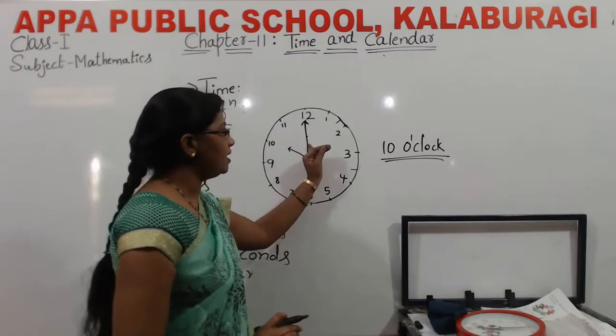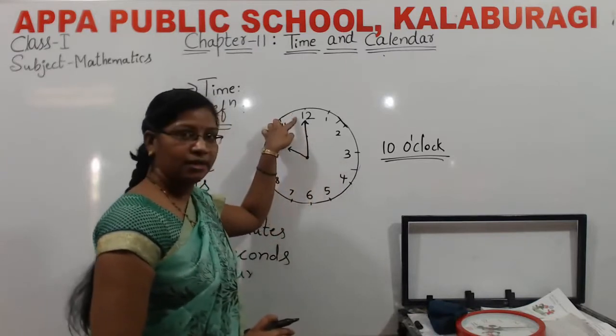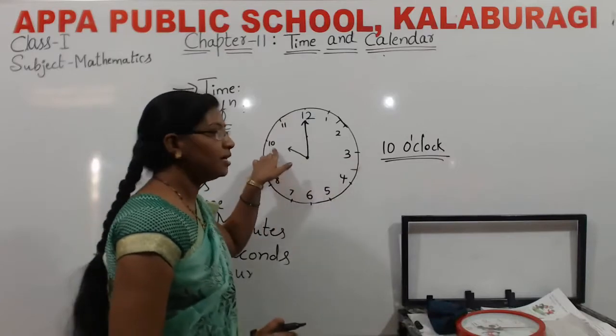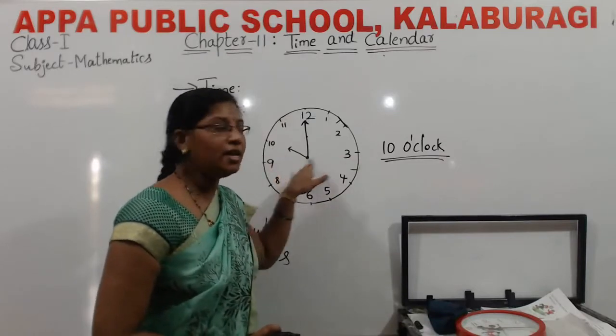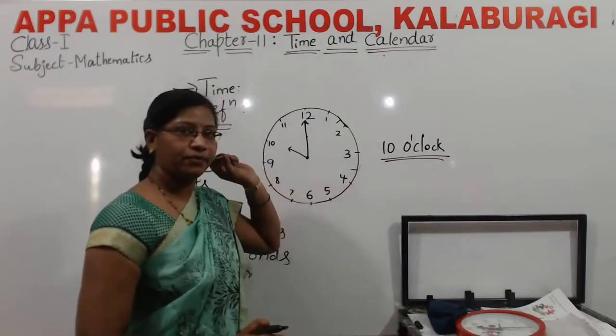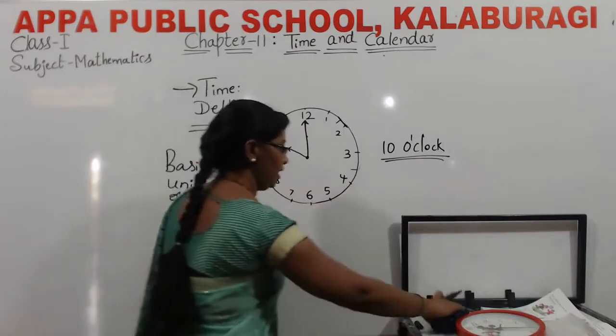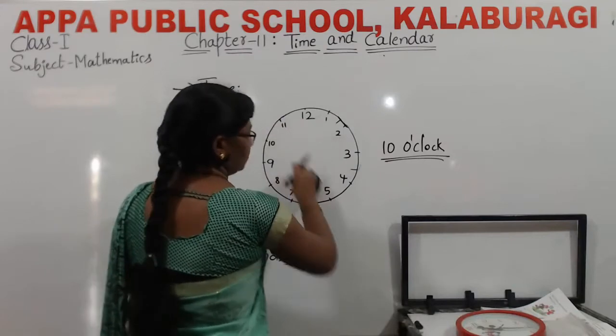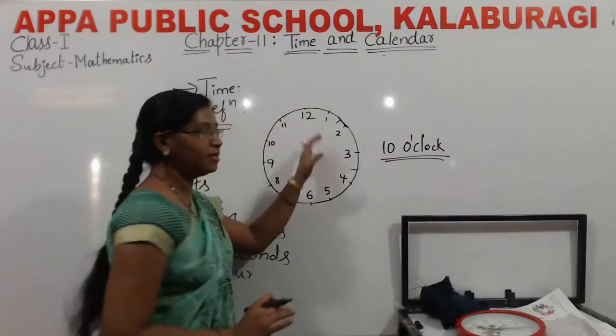If the minute hand is at 12 and the hour hand is at the 10th place, then we call it 10 o'clock. How to represent it? Again, I am representing how to write 10 o'clock in this.